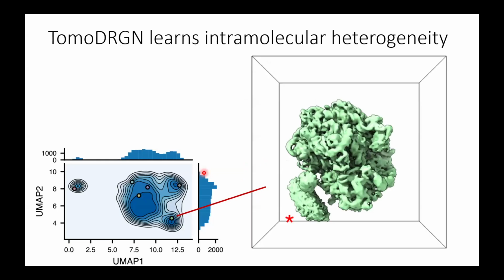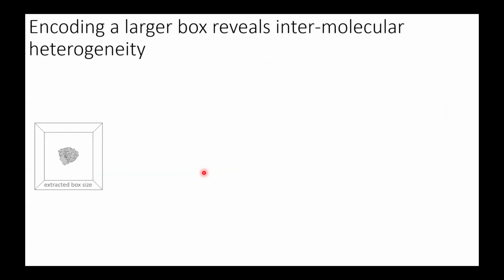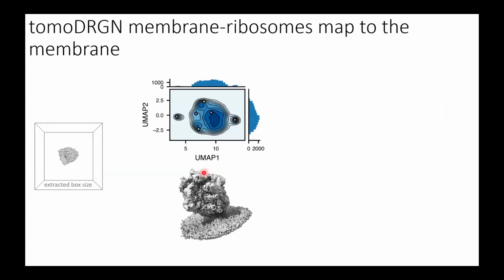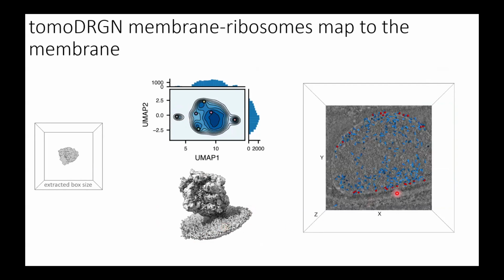What other sorts of things can we see? So we looked at some of these reconstructions and found extra density in the periphery. That was curious, but the great thing about ET data is you can just grow the box and see what is in that neighborhood within the cell. We train a new TomoDRGN model on this larger box. Again, it's a featured latent space. If we look at some of the particles from that latent space, we can see something that looks quite like membrane. And so this was kind of cool. You can map these particles back, and you can find that these particles here shown in red all map back to the cell periphery. And so this really looks like co-translational translocation.